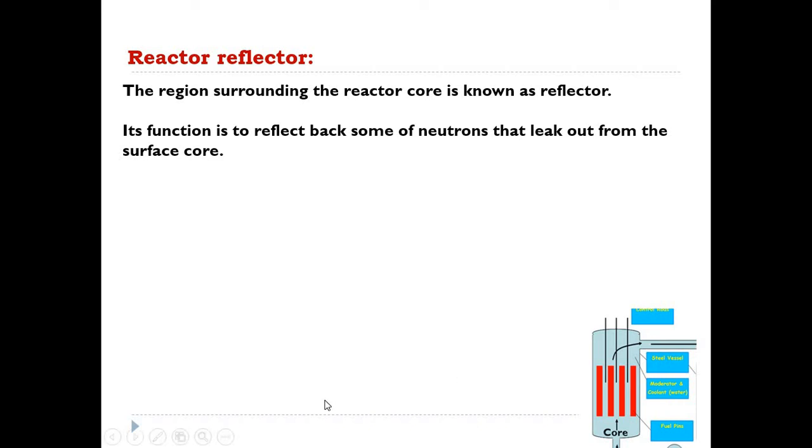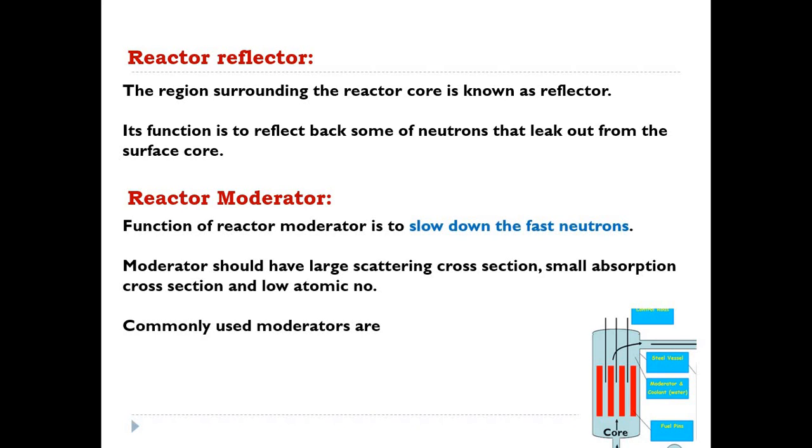Okay, and again some kinds of material are used for that purpose to stop the leakage of neutrons. Okay, another most important thing is the reactor moderator. So basically whenever this nuclear fission chain reaction takes place, we know in the input there will be one neutron.